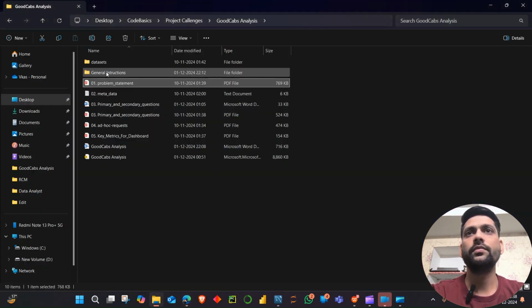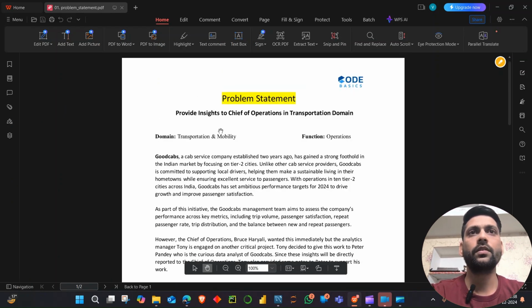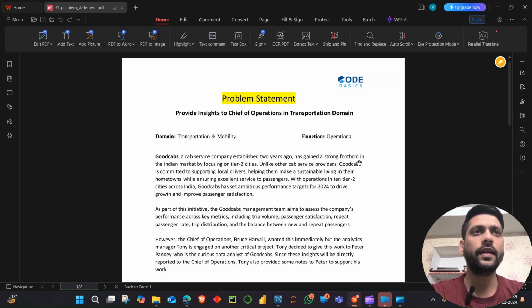In this, we are given all these files. We will go through the problem statement, which is the general description of the problem. We need to provide insights to the chief of operations in the transportation domain. Basically, this is a transportation and mobility domain problem. GoodCabs, a cab service company established 2 years ago, has gained a strong foothold in the Indian market by focusing on tier 2 cities.